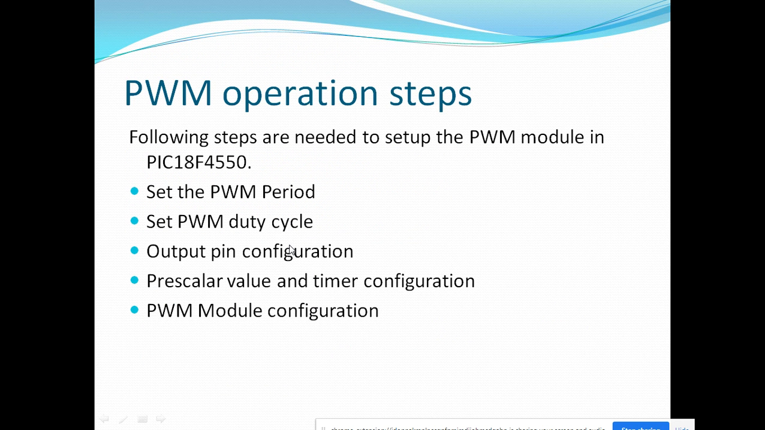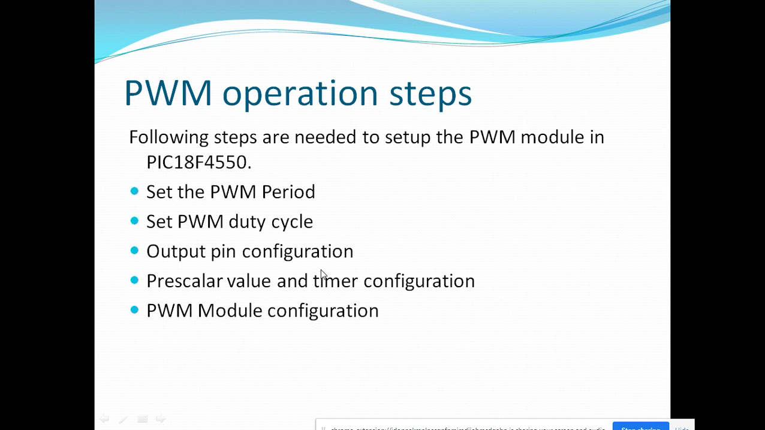Okay, so if I want to program PWM mode of the CCP module, then I should follow these steps. First we will set the PWM period by writing a value to PR2, then set the PWM duty cycle by writing values to the CCPR1L register and the DC1B0, DC1B1 bits of the CCP1CON register.